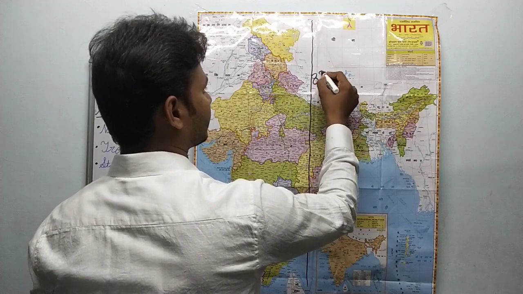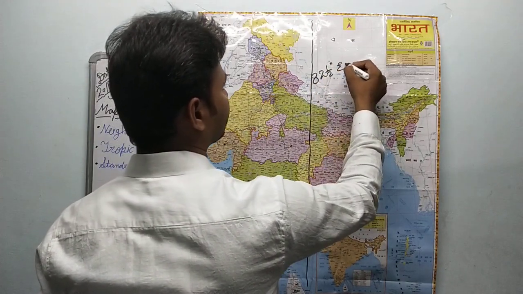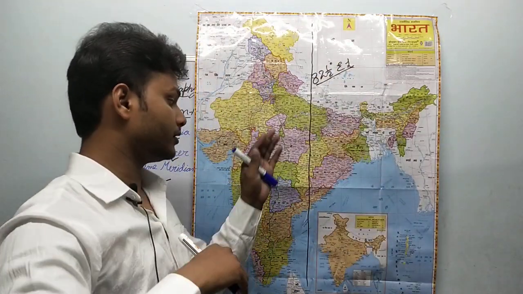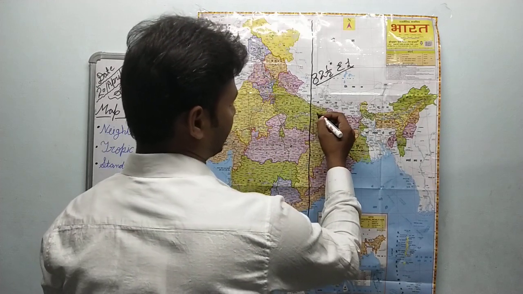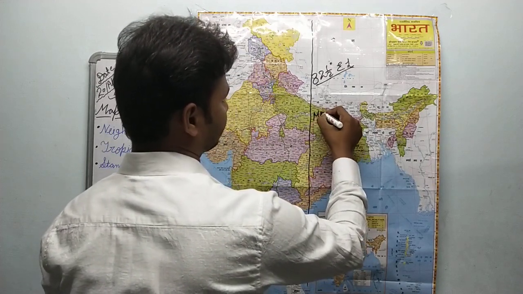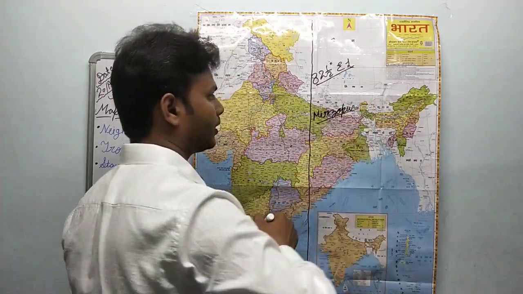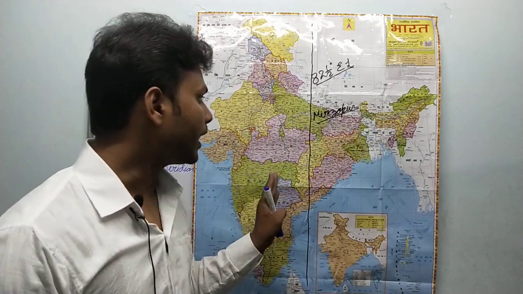This is 82.5 degree eastern longitude. It is known as the standard time zone of India, the standard time meridian, you can say. And this passes through Allahabad, you can say Mirzapur of Uttar Pradesh. Okay, with the help of this longitude in India, time is measured.